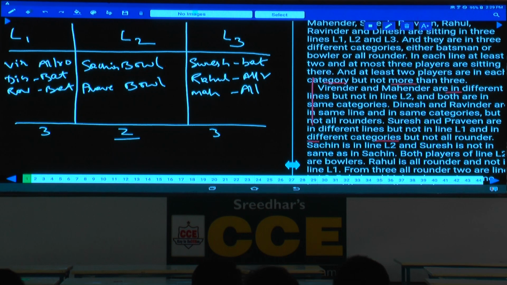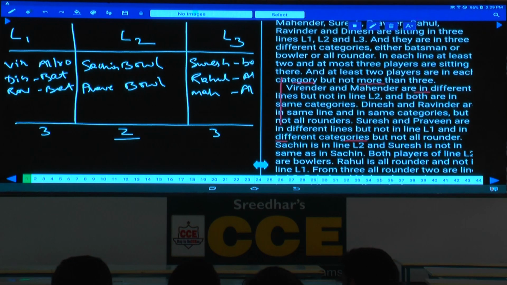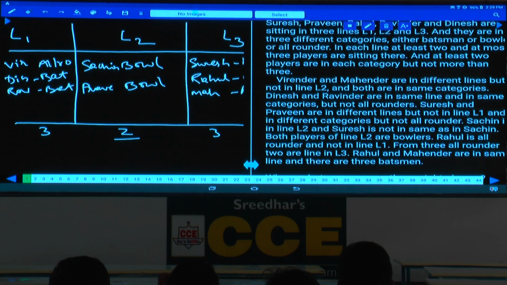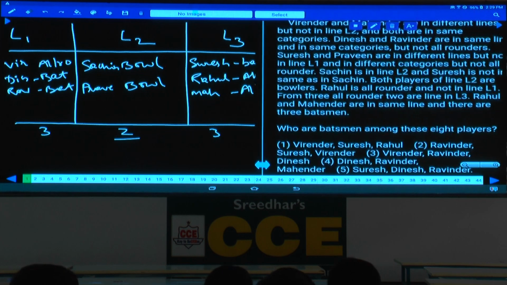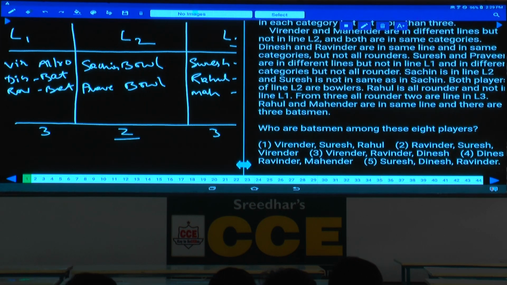Done with this one? Now this is about question numbers 1 to 5. Question 1: who are the batsmen among these 8 players? Dinesh, Ravinder and Suresh. That is choice 5, question number 1.